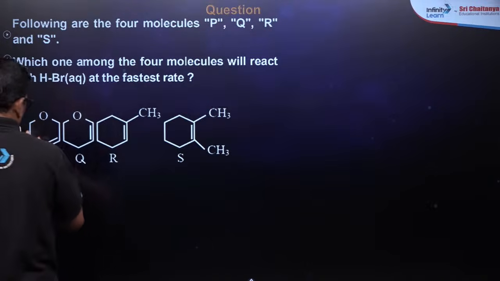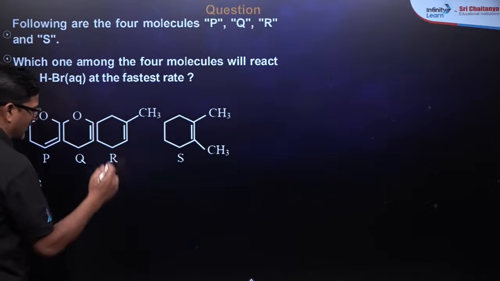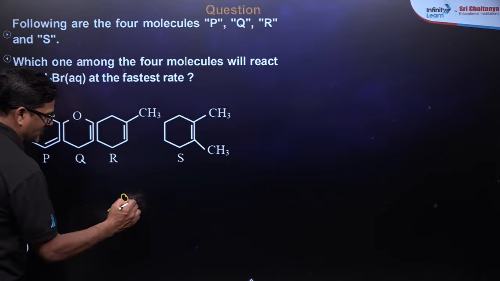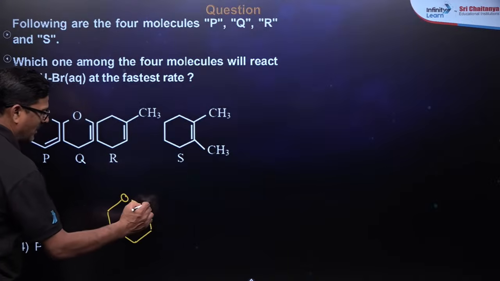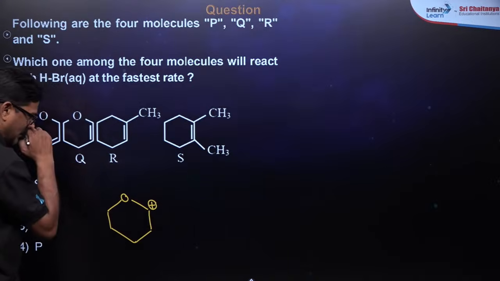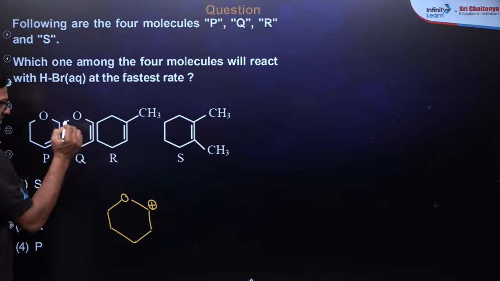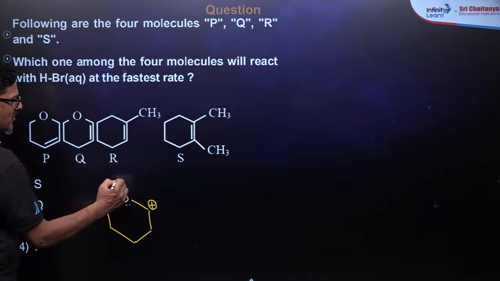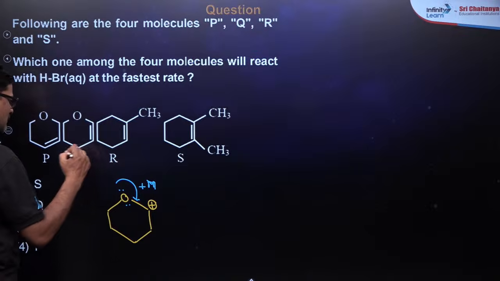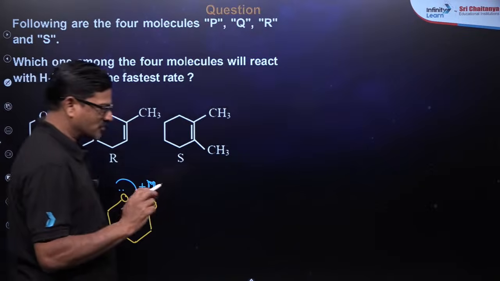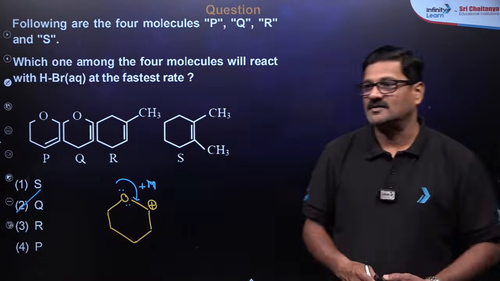When these form their corresponding cations, structure Q can give a possible cation that is resonance stabilized, with a super stable plus mesomeric effect. Therefore, Q is the correct answer. Option 2 is the answer for this question.